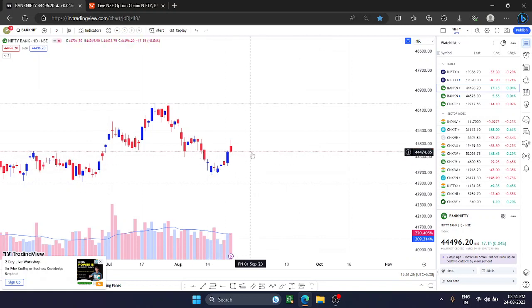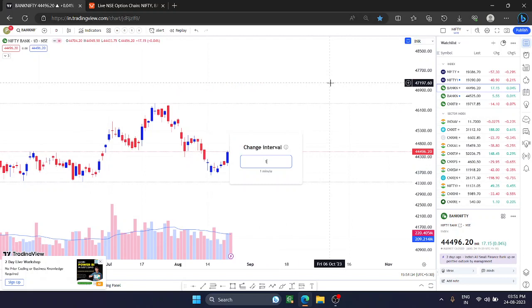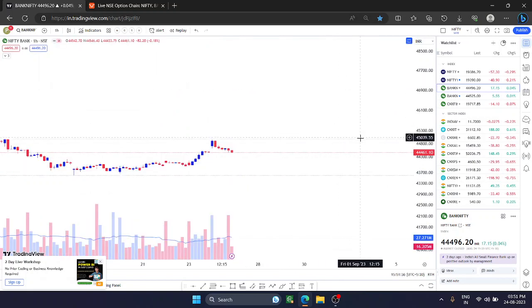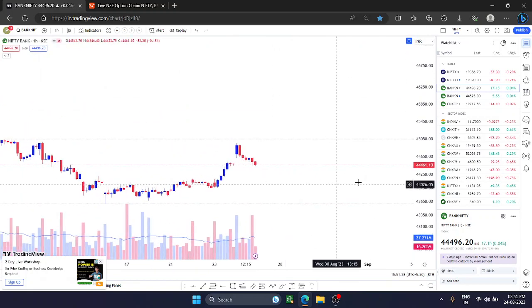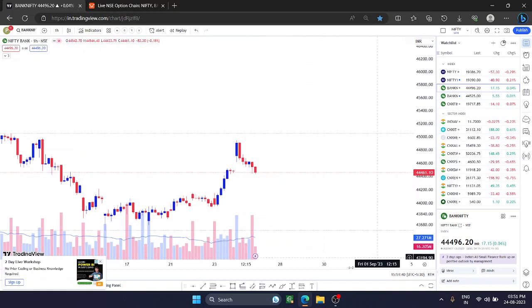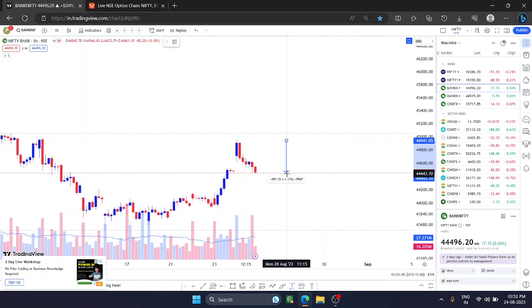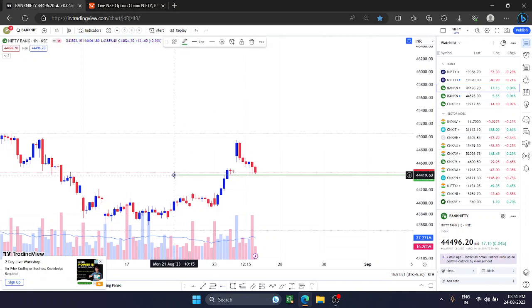Now the support area 44,474 is a zone to watch out for very carefully. If it breaks, then Bank Nifty also shows some further profit booking. Okay, so it is showing 17 points positive, but if you see, it has almost 497 points of profit booking that has happened from the top, and for Bank Nifty now,